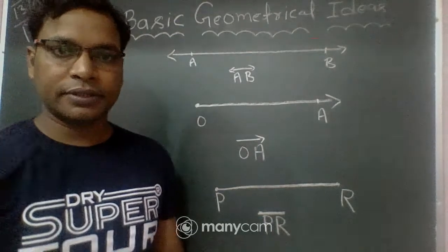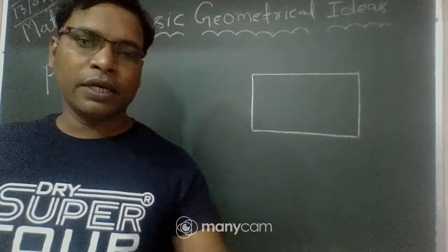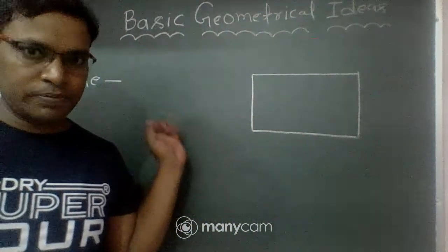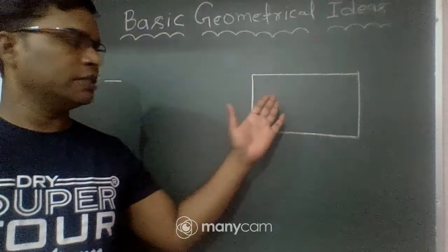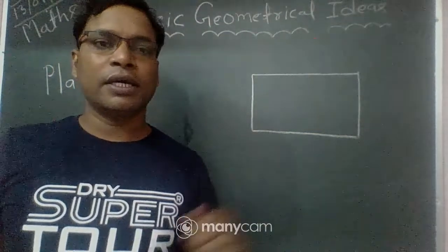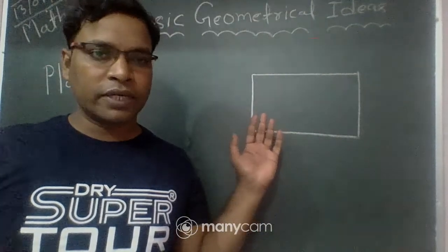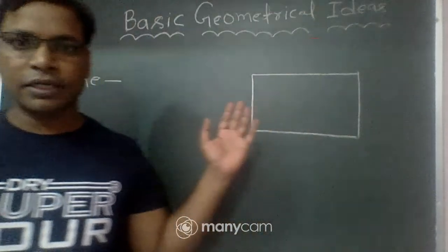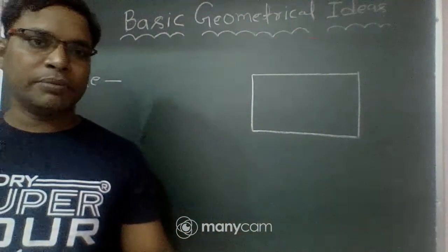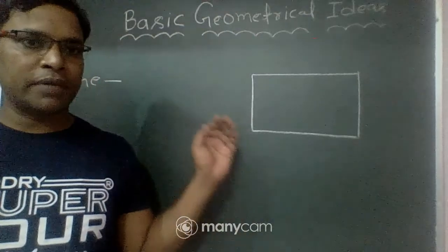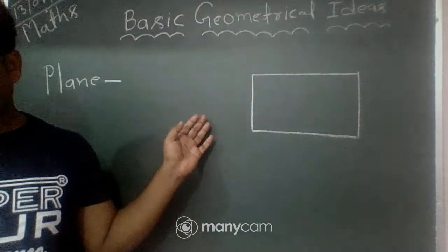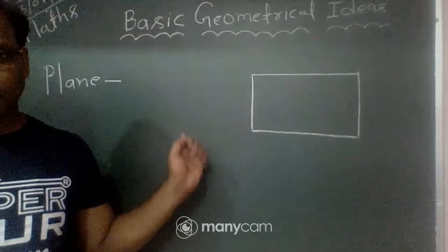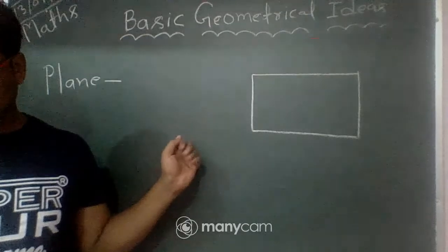Now, what is a plane? This is a plane. And this green board, the upper surface, is also a plane. A plane has length and breadth. A plane has no thickness. You can extend it in all directions. The main concept of the plane is its flatness, and it extends infinitely in all directions. So this is a plane.